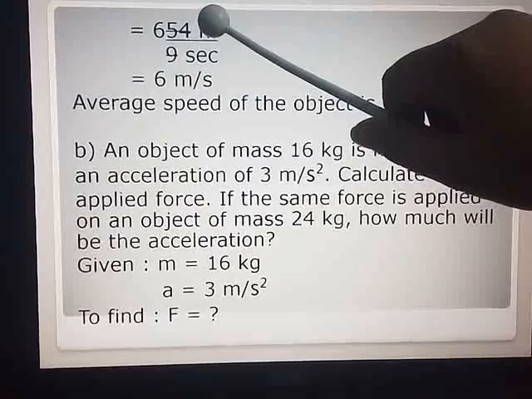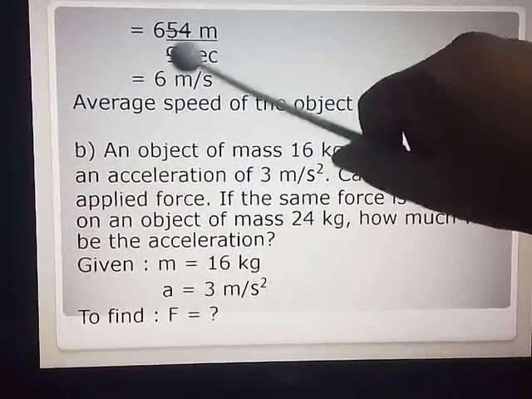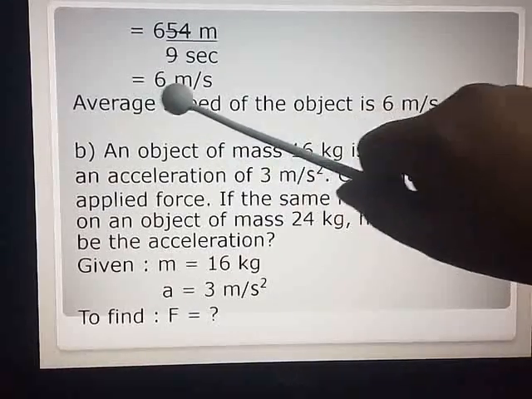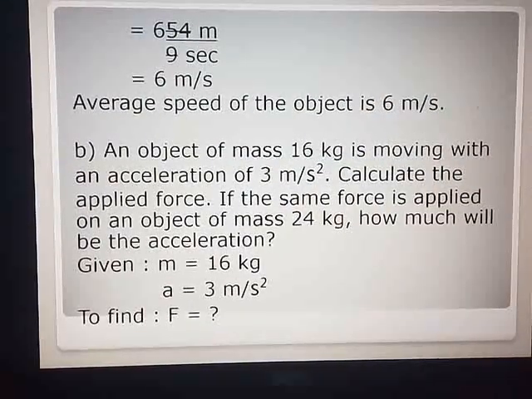Now add the values, 54 upon 9. 9 sixes are 54, so 6 meters per second. Therefore, the average speed of the object is 6 meters per second.